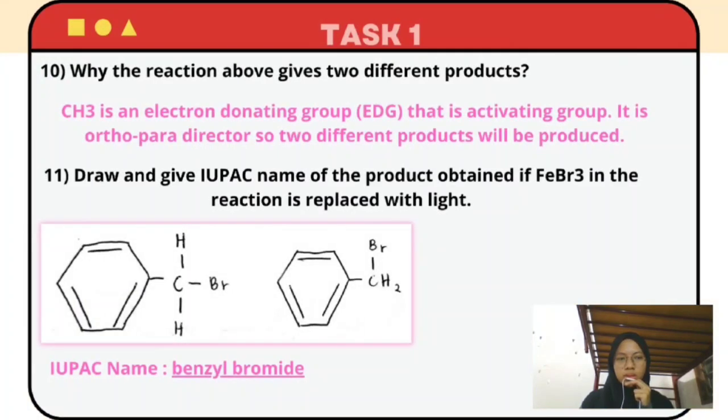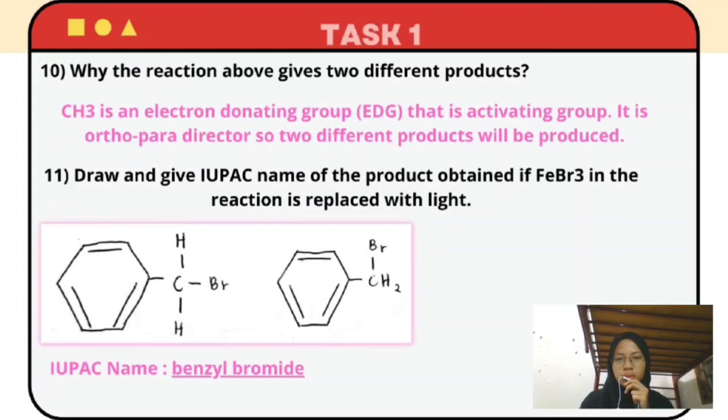Next, why does the reaction give 2 different products? It is because methyl is an electron donating group, that is, an activating group. It is an ortho-para director, so it will produce 2 different products.